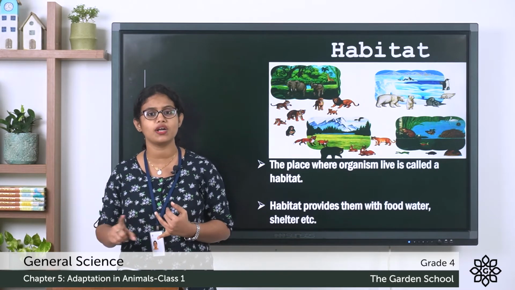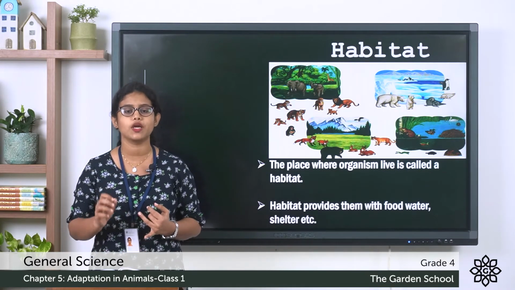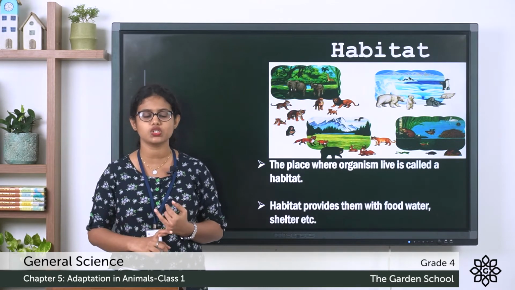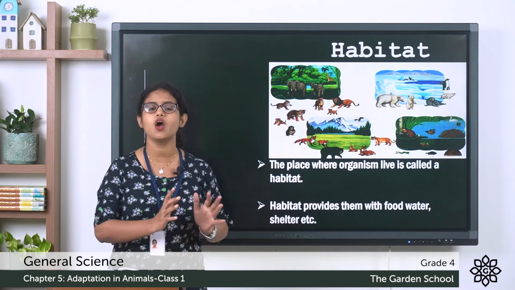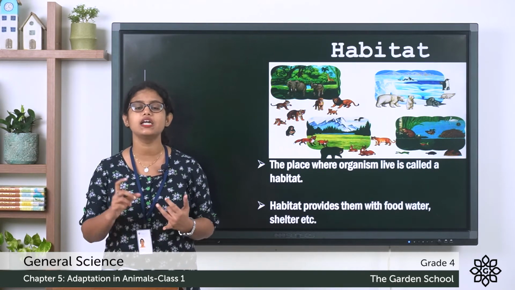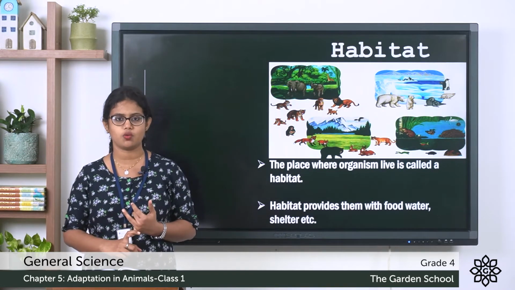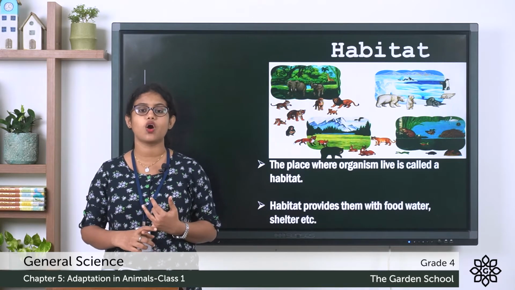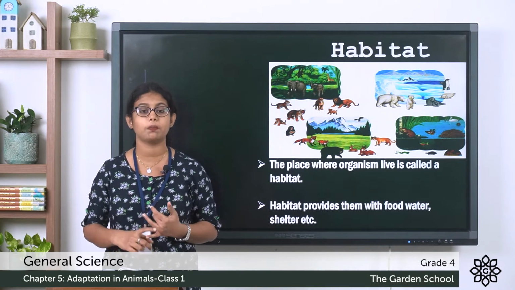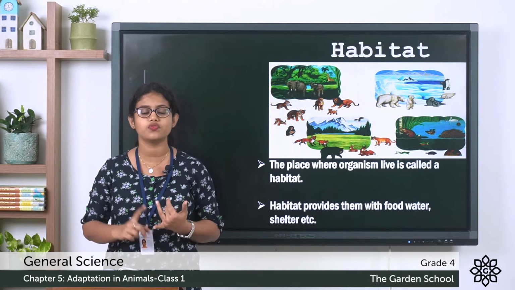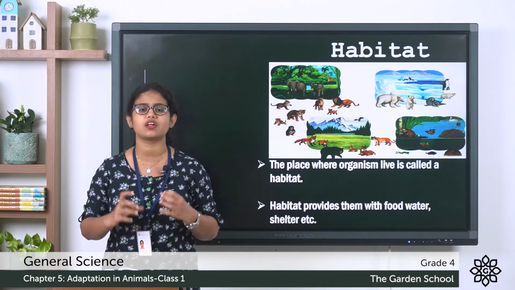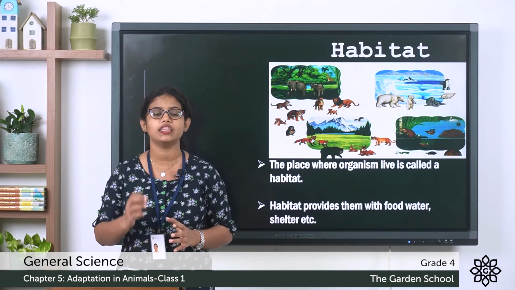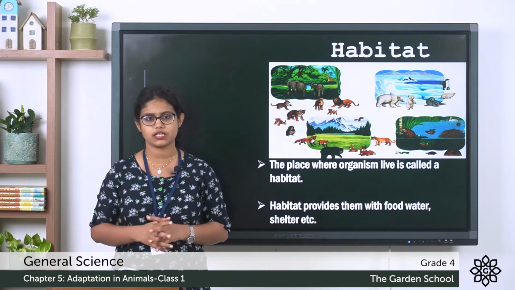Can a fish live on land? No. Why? Because it has its body features adapted to live in water. So that is the right kind of environment. The place that provides them the food, water and the right kind of environment, that is called habitat.